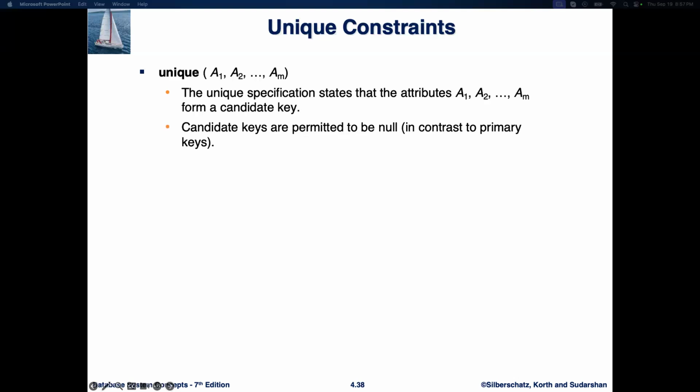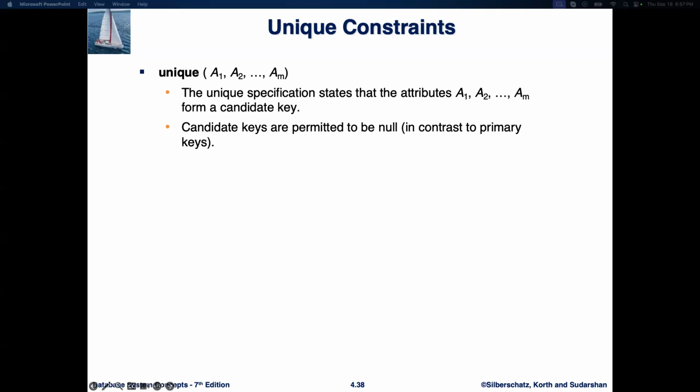The unique constraint ensures that the combination of values in specified columns must be unique across all rows in the table. You can apply the unique constraint to one or more columns, and this combination acts like a candidate key. So, unique(A1, A2, ..., Am) means that the combination of attributes A1, A2, through Am must be unique in the table, ensuring no two rows have the same values for these columns.